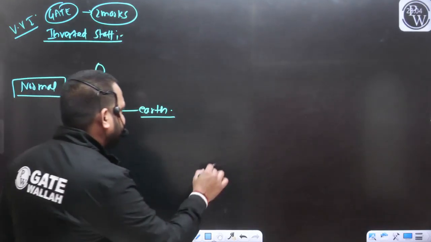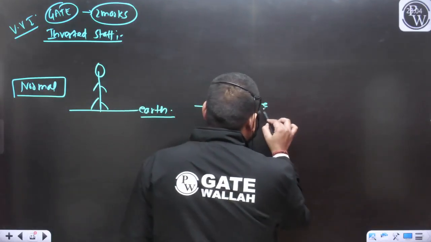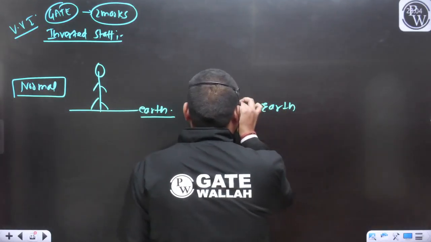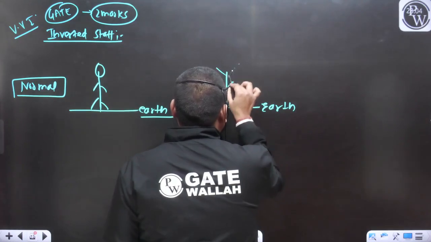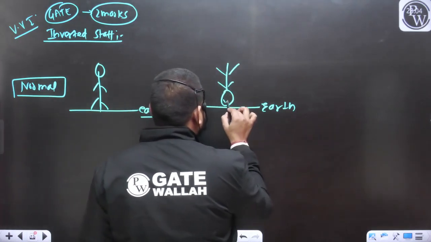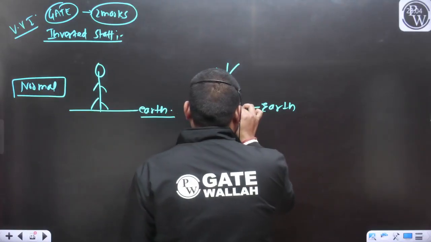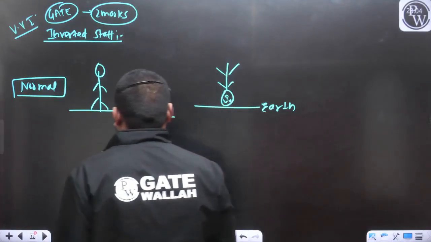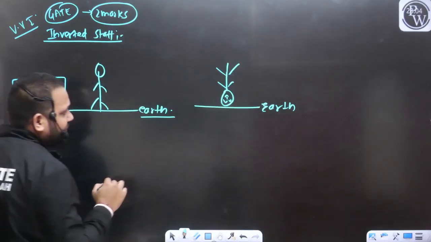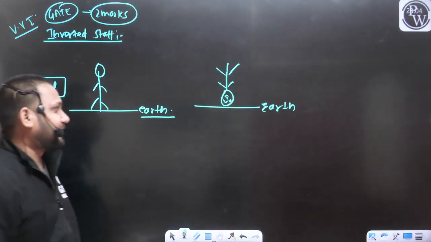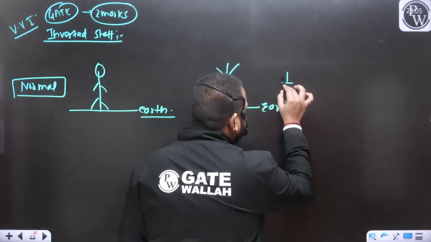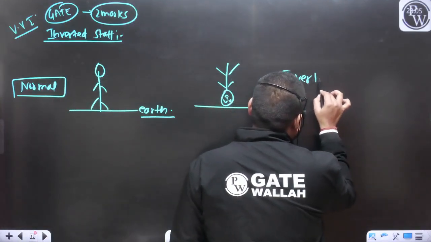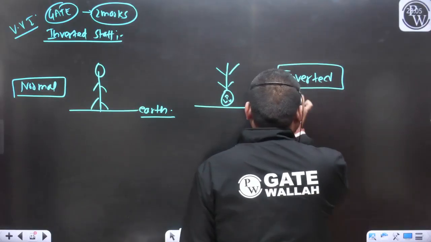And for example, this is your earth surface and the person is standing like this. Now what will you say? In this condition, you will say, sir, this person is standing in the inverted position. Yes or no?